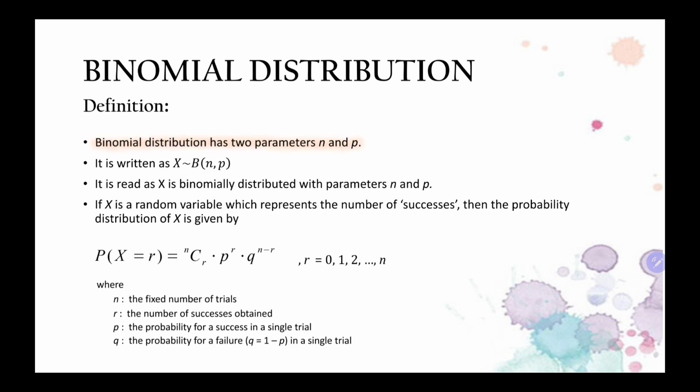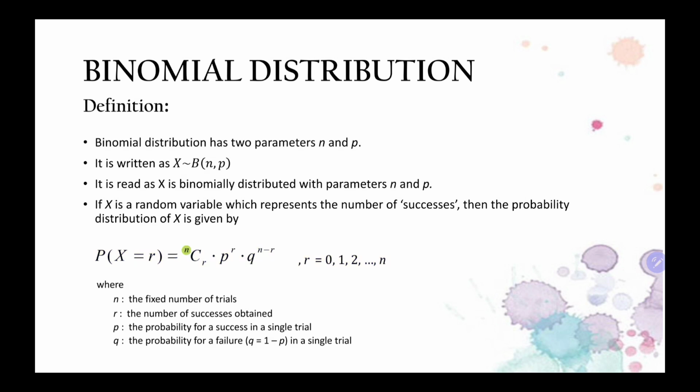Definition: binomial distribution has two parameters n and p. It is written as X ~ B(n, p). It is read as X is binomially distributed with parameters n and p. If X is a random variable which represents the number of successes, then the probability distribution of X is given by P(X = r) = nCr times p to the power of r times q to the power of n minus r, where r starts from 0 until n.